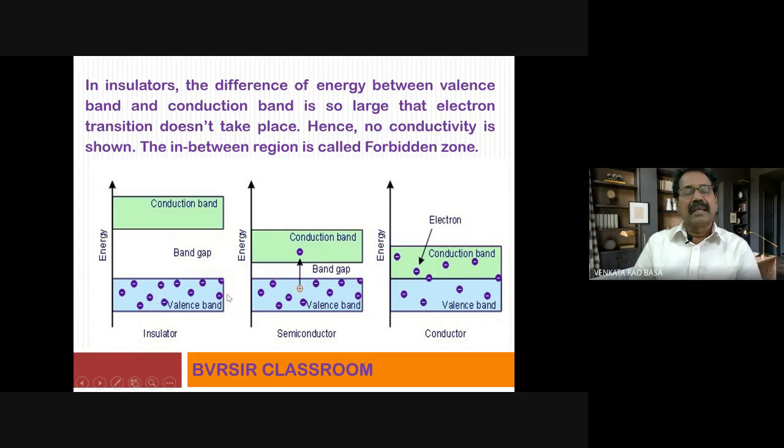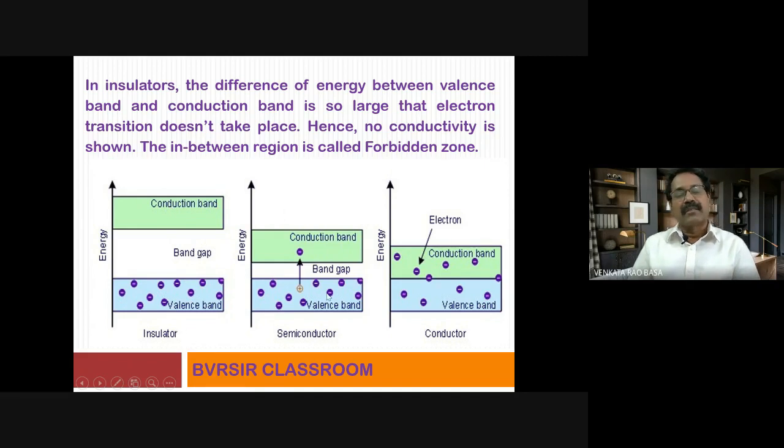Okay, this is the valence band. The upper band is called the conduction band. When electrical conductivity takes place, an electron present in the valence band has to migrate to the conduction band. But the energy gap between these two is very, very large. The band gap is called the forbidden zone. If this gap is more, this electron cannot go to this one. Therefore, there is no electrical conductivity. Hence, it is called an insulator.